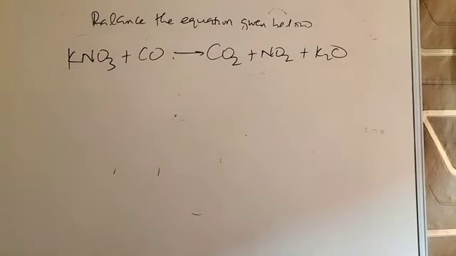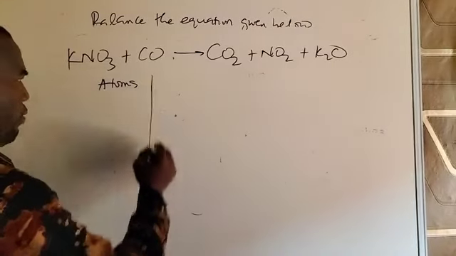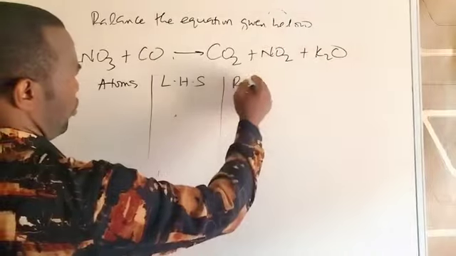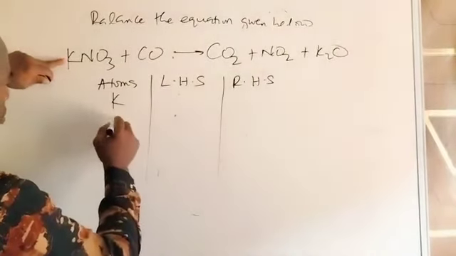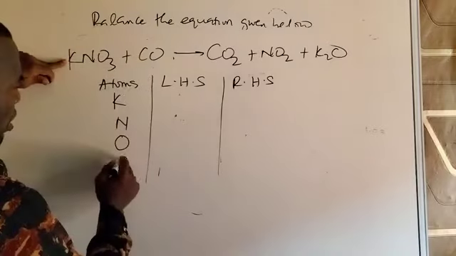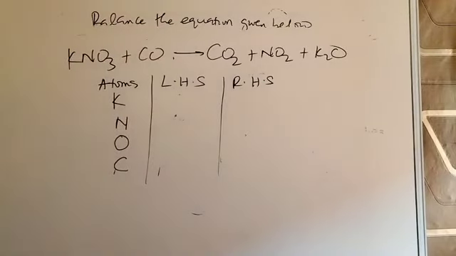So look at this problem on the board. Balance the equation given below. Have the atoms listed, the left-hand side and the right-hand side of the equation, the elements one by one: potassium, nitrogen, oxygen, carbon. Oxygen I have written before, so don't write any element twice. Then count the atoms.